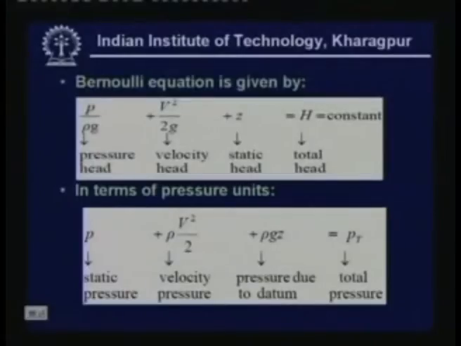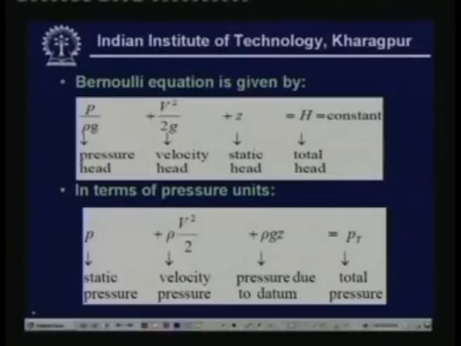What do we mean by irrotational flow? Irrotational flow means the fluid particles do not undergo net rotation. So that is what is known as an irrotational flow. Now the Bernoulli equation is given by this expression. You can write it in different forms.